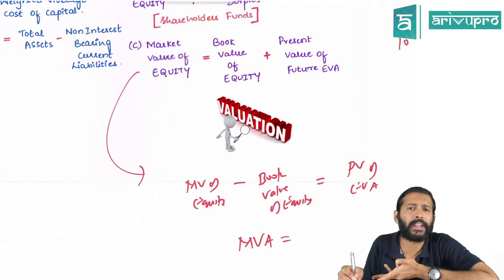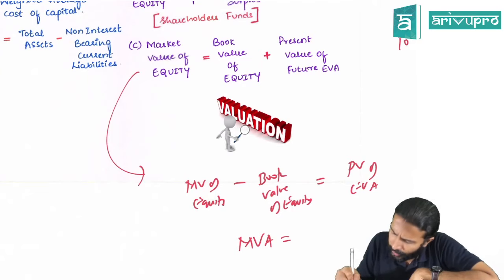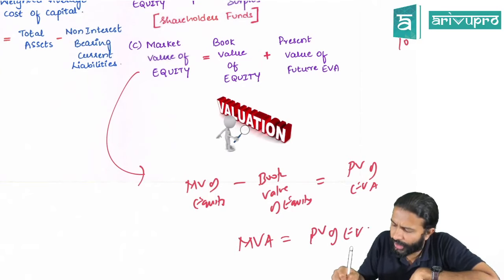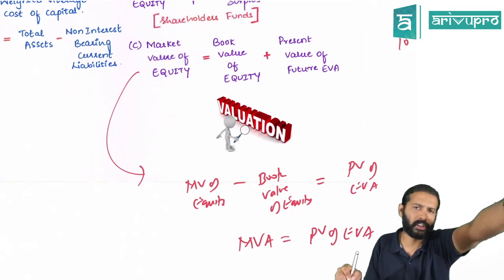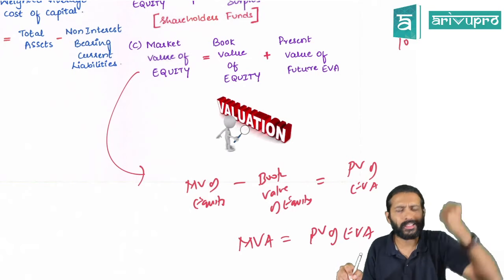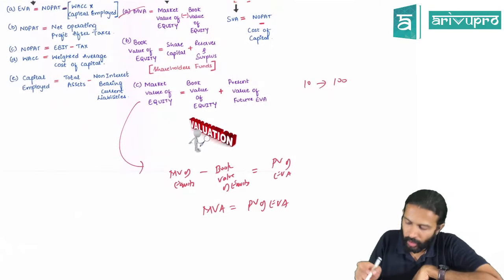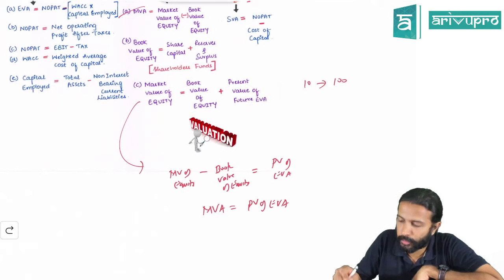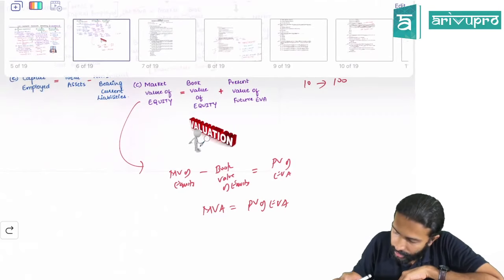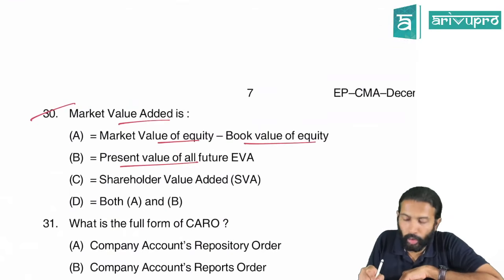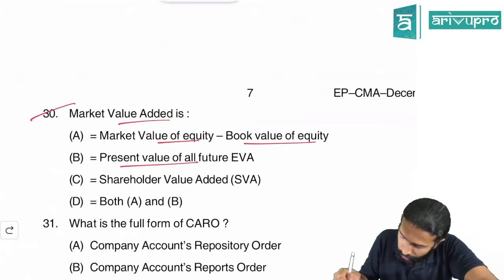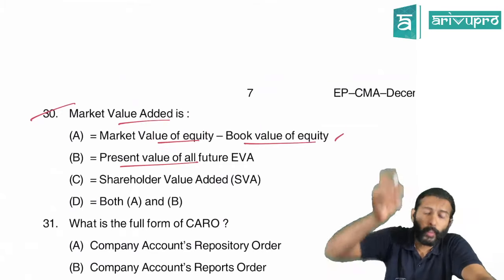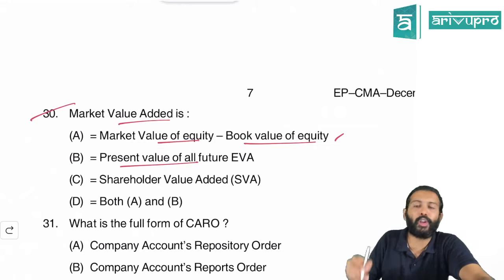That means what will effectively be the equation? Market value of equity is nothing but the present value of future economic value added. Whatever value addition the company feels in future earnings, if you find out the present value of that, that is your market value of equity. So they have used this equation and constructed this particular option. Now come back, see the question now, you will be able to understand it a little better. Market value added, MVA, yes, it is market value of equity minus book value of equity. This is also right. But market value of equity is also equal to the present value of all future economic value added.